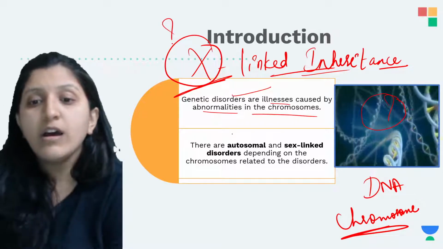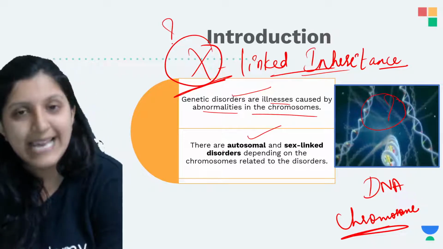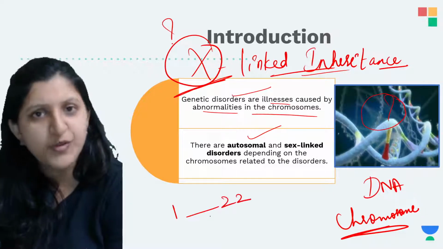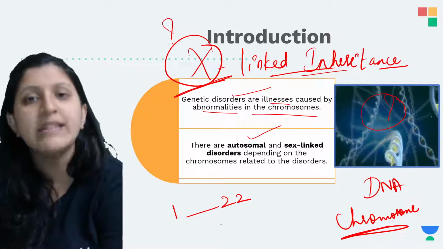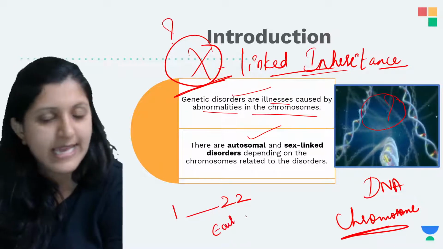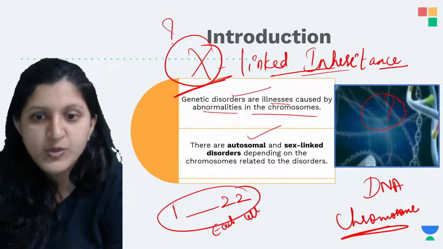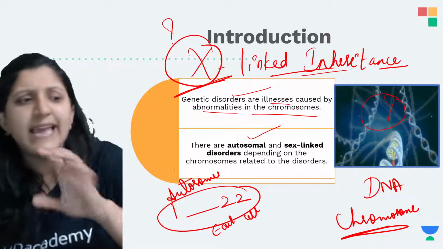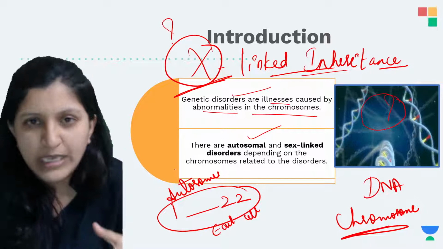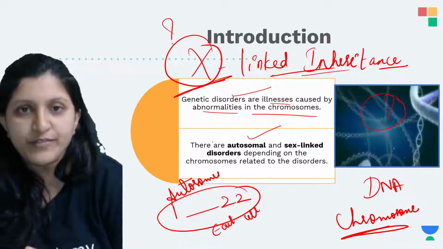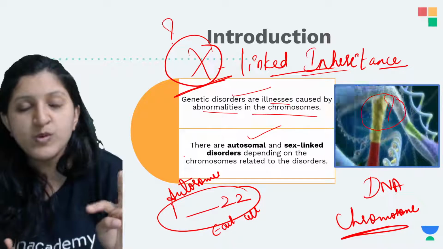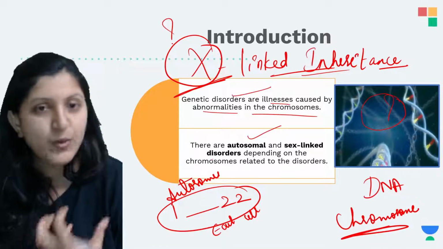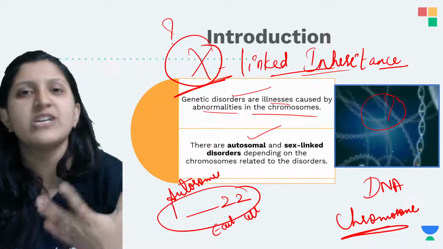Okay, so there are autosomal and sex-linked disorders. Autosomes are nothing but the 1 to 22 pairs of chromosomes which are there in each cell of our body. Those are all body chromosomes, which can be called autosomes. In that case, any faulty protein might be expressed in any of these chromosomes, whether chromosome number 1, chromosome number 2, anywhere from 1 to 22. If any faulty protein is produced, your body feature is going to change.